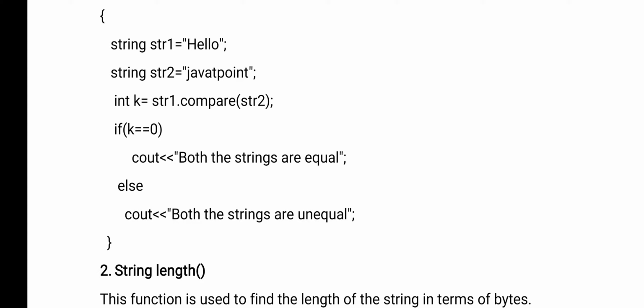K is an integer, so it stores a numeric value. k = str1.compare(str2). str2 is Javatpoint, str1 is hello, so we are comparing Javatpoint with hello.